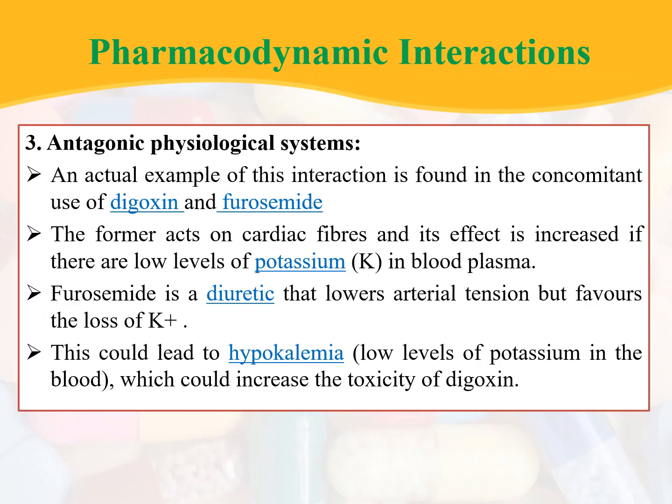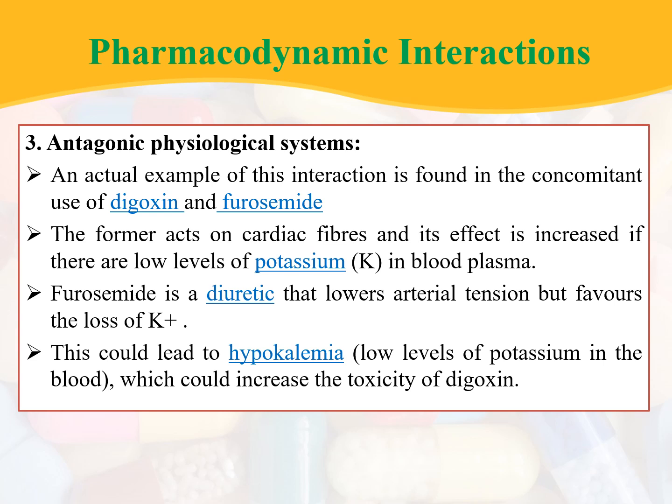The next category of pharmacodynamic interactions is antagonistic physiological systems. An actual example of this interaction is found in the co-administration of digoxin and furosemide. Digoxin, which is a cardiac glycoside, acts on cardiac fibers and its effect is increased if there are low levels of potassium in blood plasma. Remember, the effects of digoxin are increased if low levels of potassium are present in blood plasma.